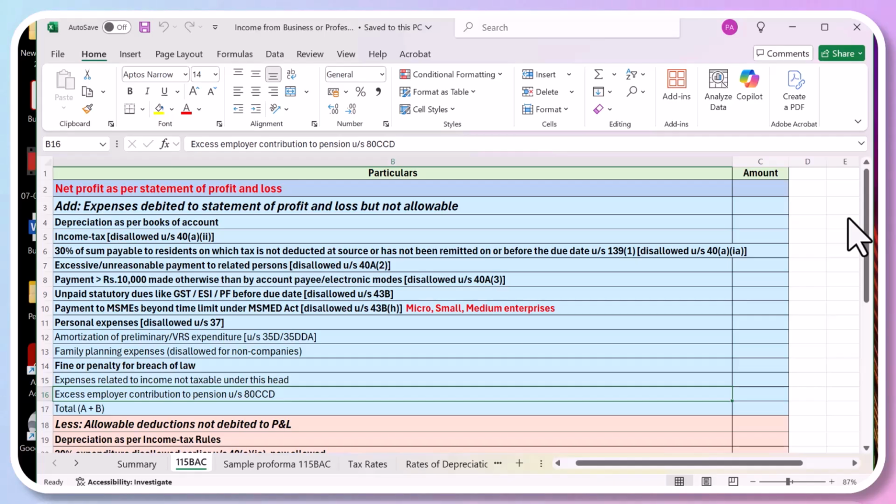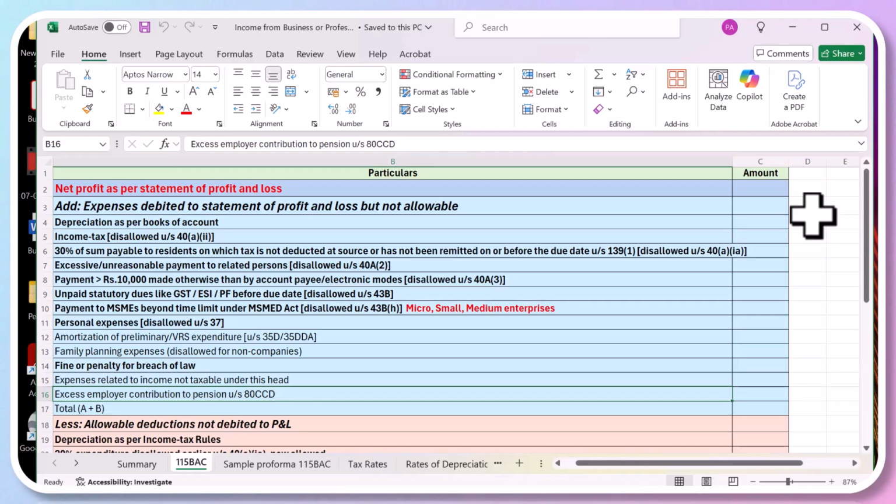Okay. Now there are certain things which I missed out. Income tax paid. Now income tax is not an expense. It is only calculated after you have calculated your net profit as per the Income Tax Act. So that is not an expense. Okay. If you have included that income tax in your profit and loss account as an expense, exclude that, because you are not supposed to take that as an expense. So add it back, because the tax will be calculated on your net income before paying the tax. Okay. Suppose you have paid some tax as an advance tax, that means you have to exclude it from the expense.